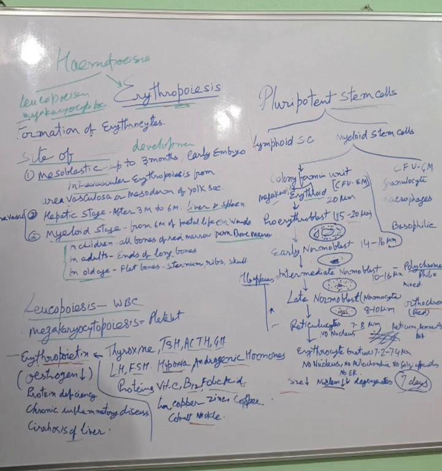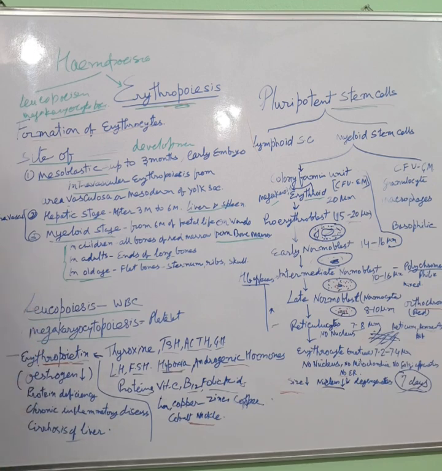So today, just to sum up, hemopoiesis is of three types: leukopoiesis, formation of WBC; megakaryocytopoiesis, formation of platelets; and erythropoiesis, formation of red blood cell or erythrocyte. Site of development of erythropoiesis. Today we are concerned with erythropoiesis. Sites of development of erythrocytes are the mesoblastic stage, hepatic stage, and myeloid stage.